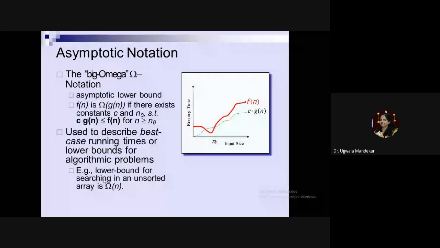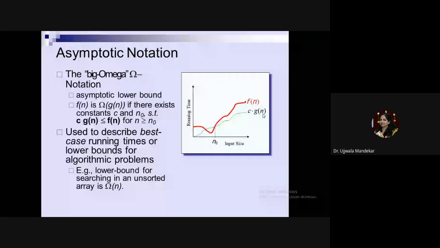Omega notation: if there is a function f(n), and there exists some function g(n) in such a way that for some constant c, for every value of n, function f(n) is greater than or equal to c g(n), then we call that notation the asymptotic omega notation.